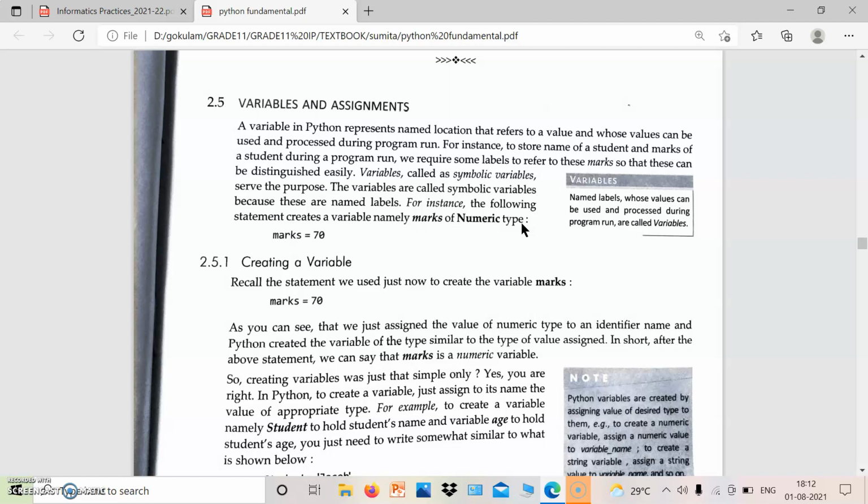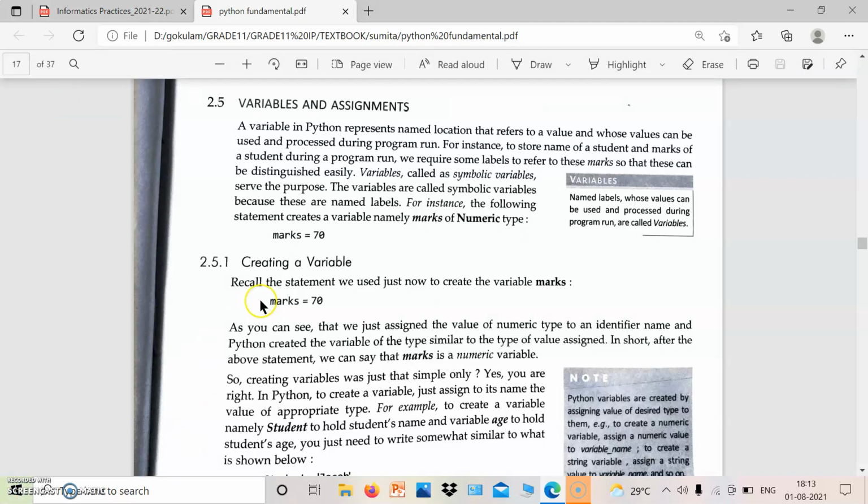This equal to sign, you all know, is the assignment operator. We already studied assignment operators; in operator classification there is one type called assignment operators. For example, marks equal to 70. In this, marks is a variable name, equal to is an operator, and 70 is an operand or value.